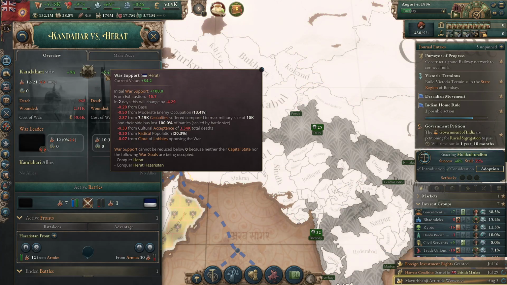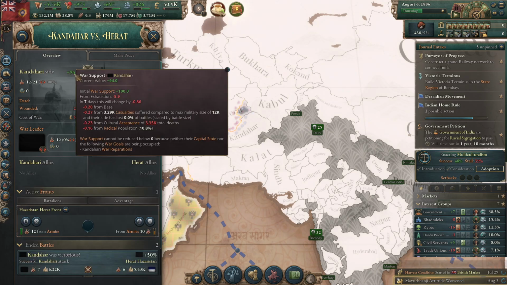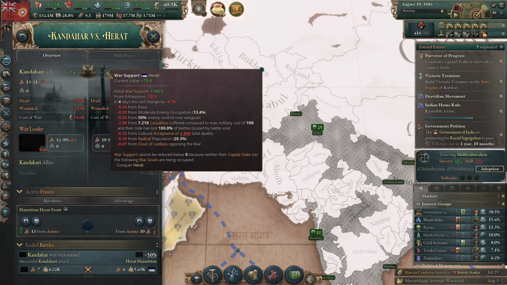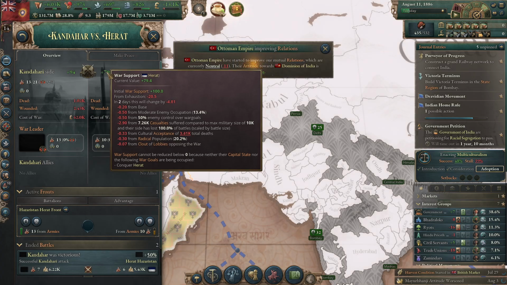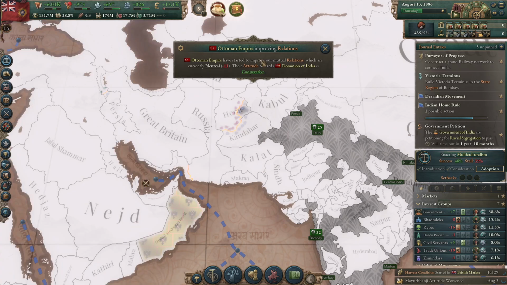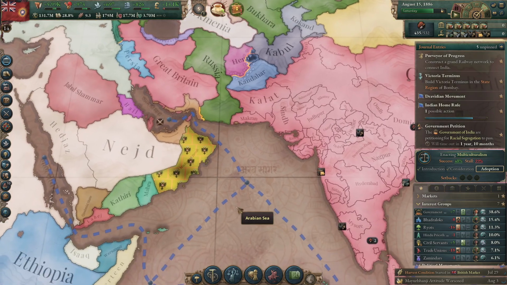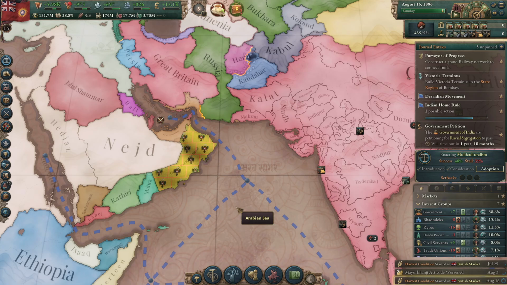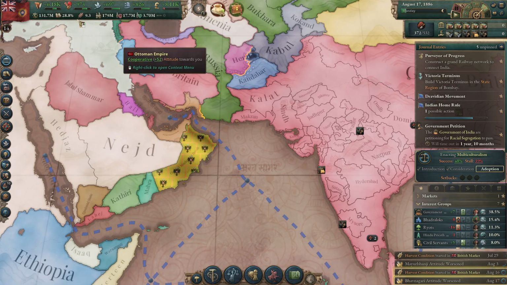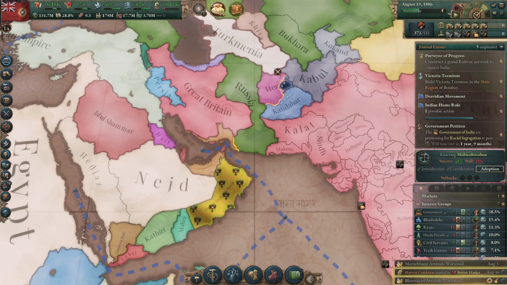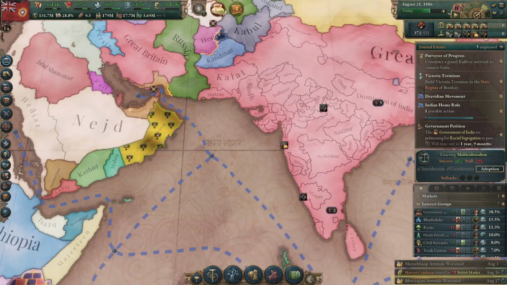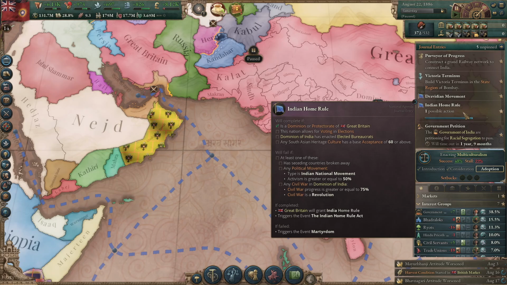Looks like Kandahar is winning. Yeah, there you go. Nice. Ottoman Empire is improving relations. Well, that's interesting. I hope you're not going to try to prevent me from stealing Iraq like I virtually always do. Hey, Indian Home Rule.